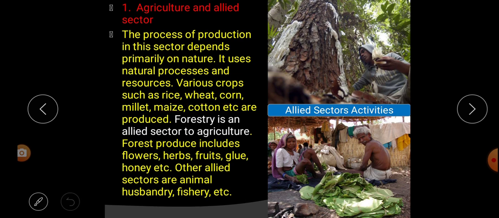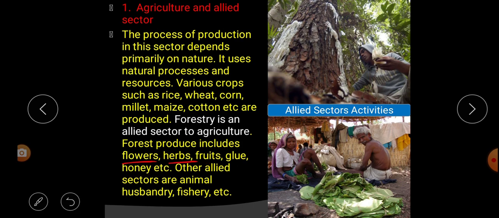Next, forestry is an allied sector to agriculture. What is that? Forestry is an allied sector to agriculture. That means whatever things are produced from the forest, those things are called what? Allied sector. Listen carefully. All those things which are produced and collected from the forest, those things are called what? Allied sector. Forest produce includes flowers, herbs, fruits, glue, honey. All these things are part of forest produce, or you can say part of allied sector.